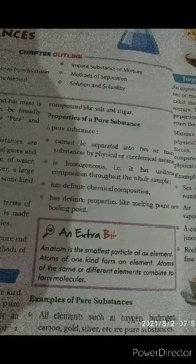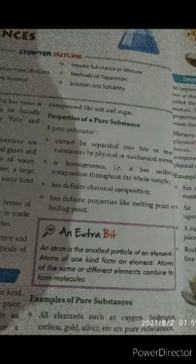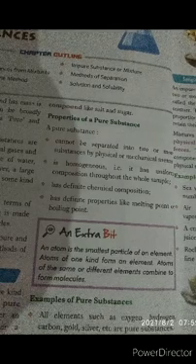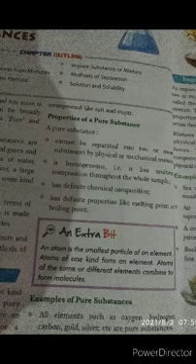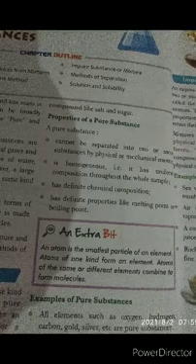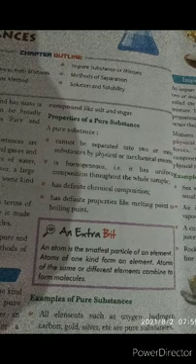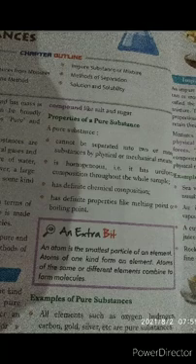Has definite chemical composition. Yes, in a pure substance, it has a definite chemical composition. Has definite properties like a melting point or a boiling point. Melting point, boiling point, it will be definite always.